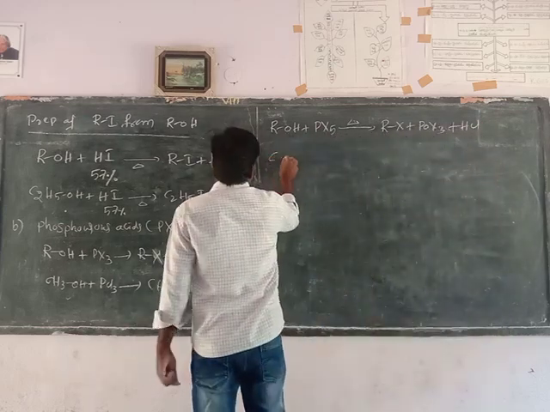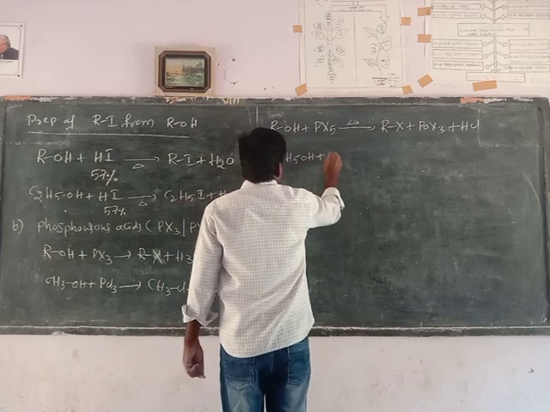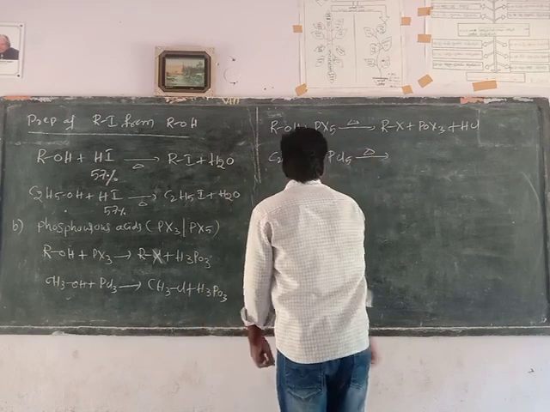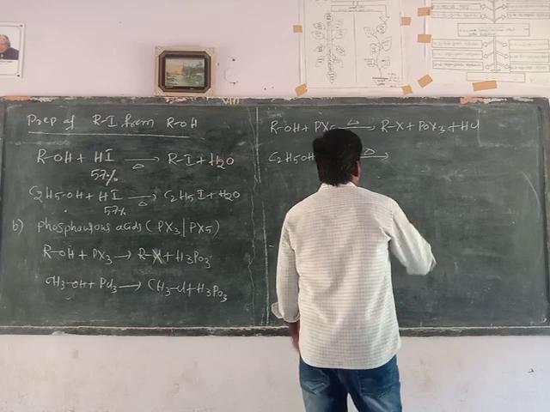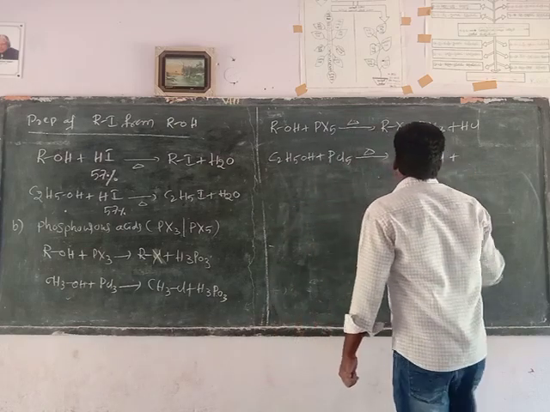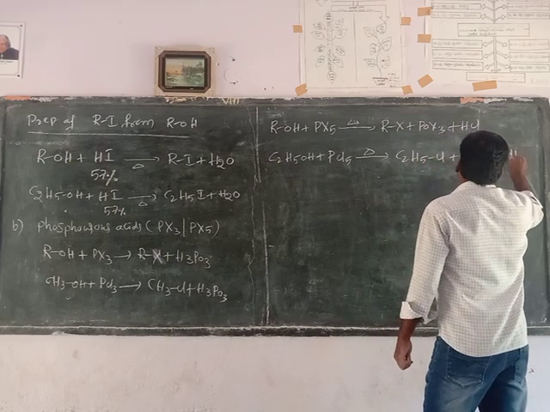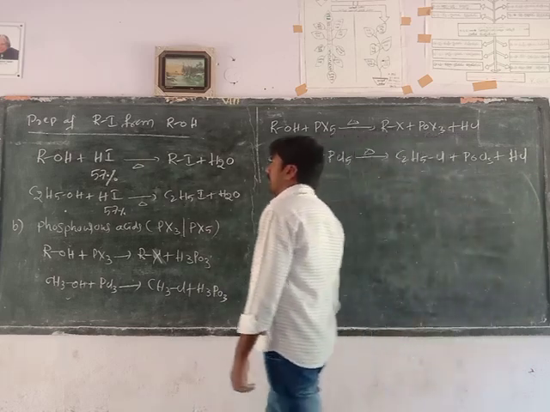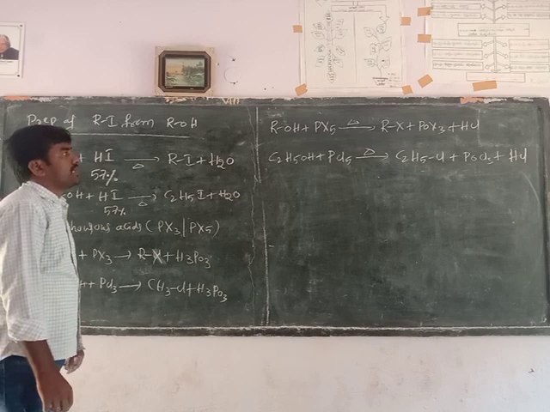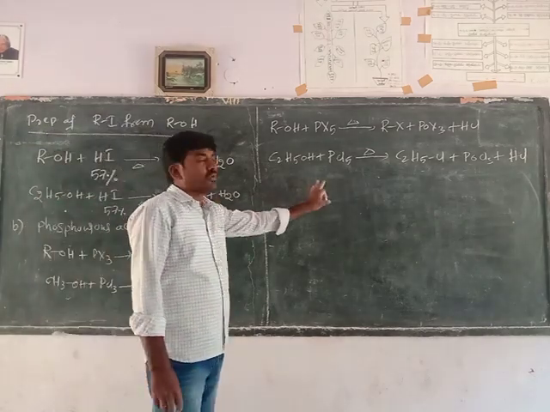Example for this: ethyl alcohol reacts with phosphorus pentachloride, heated with phosphorus pentachloride, to form ethyl chloride plus phosphorus oxychloride plus hydrochloric acid. This is the preparation method from alcohols using phosphorus trihalides and phosphorus pentahalides to form alkyl chlorides only.